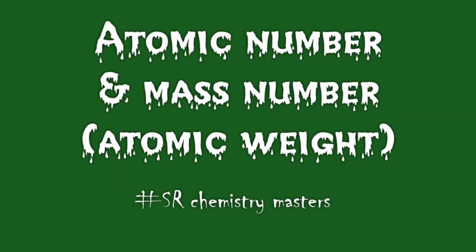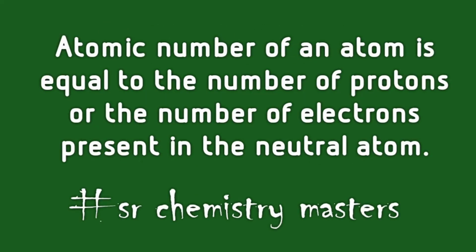Today we are going to discuss some definitions related to atom, and that is atomic number and atomic weight. It is also called as mass number. Atomic number can be defined as the number of electrons or the number of protons present in a neutral gaseous atom. Here the term neutral is used in order to explain the number of electrons present in an atom, because the number of electrons vary when the atom takes part in the chemical reaction.